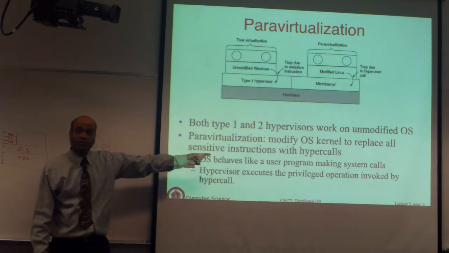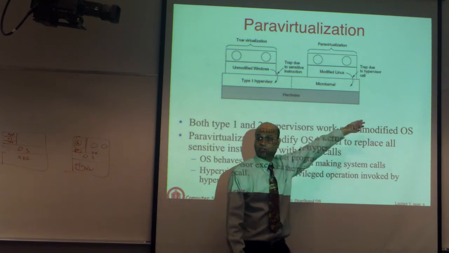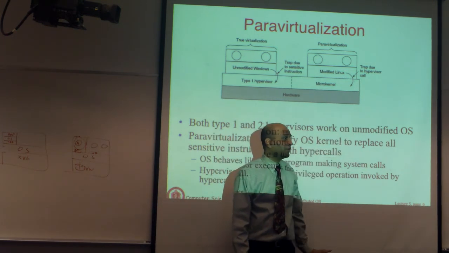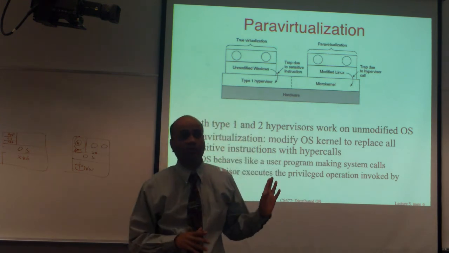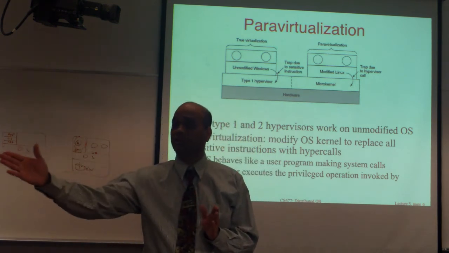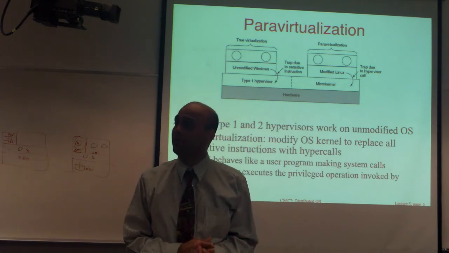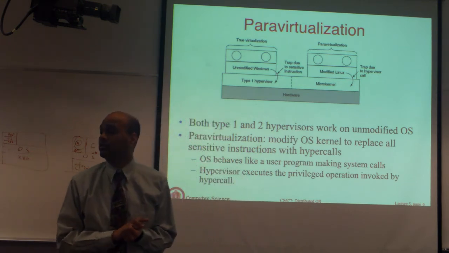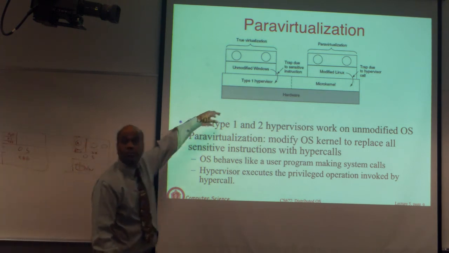So you replace all sensitive instructions with what are called hypercalls. Hypercalls are calls to the hypervisor. They are like system calls, but calls you make to a hypervisor. Any questions on this? So this is para-virtualization. It requires changes to the OS, okay, but then it allows you to run bare metal on any hardware without special support. Is this a similar type of hypervisor? Yes, this is a type 1 hypervisor.